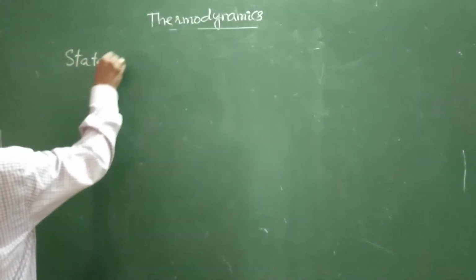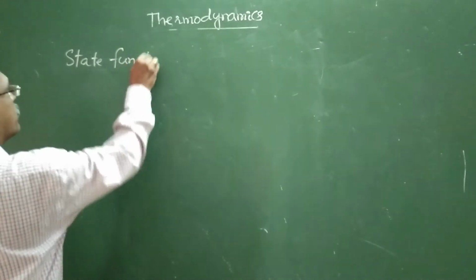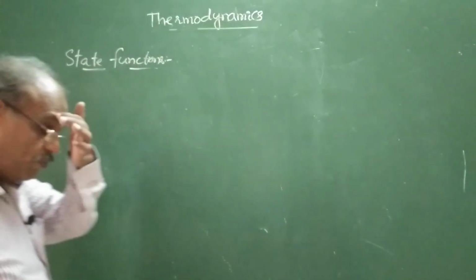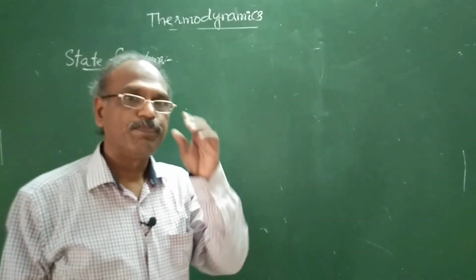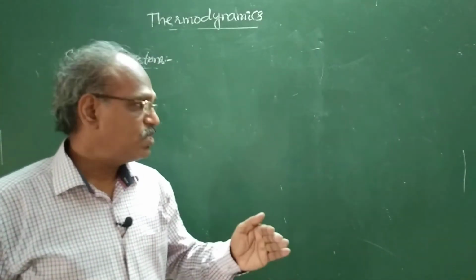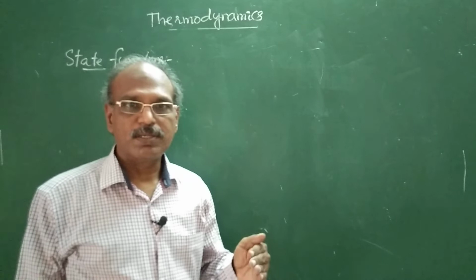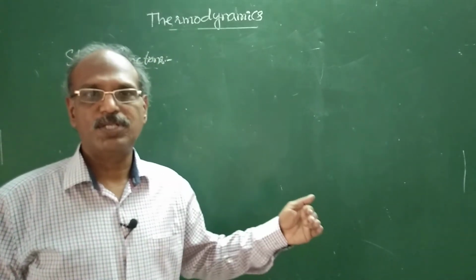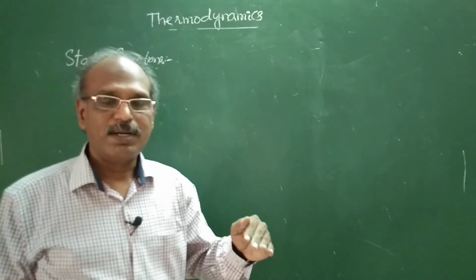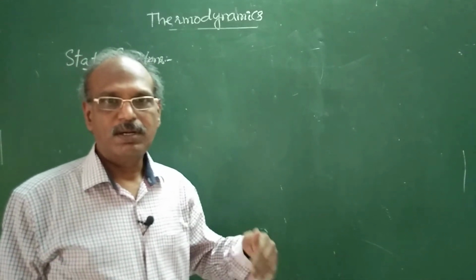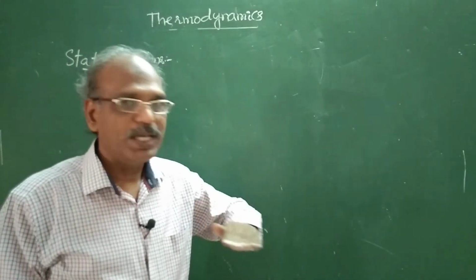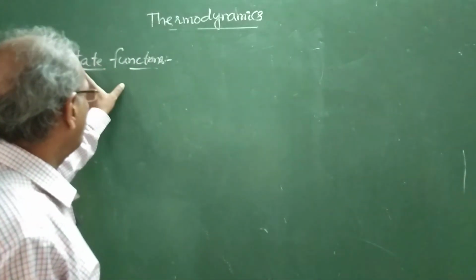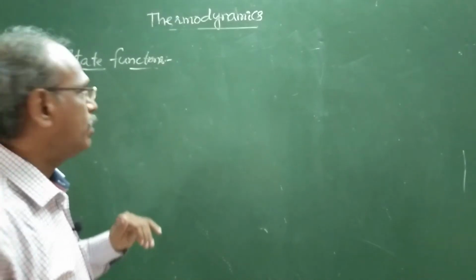Next, state functions. A property which depends on the initial and final state, but not on the path in which the change is carried out, is said to be a state function.